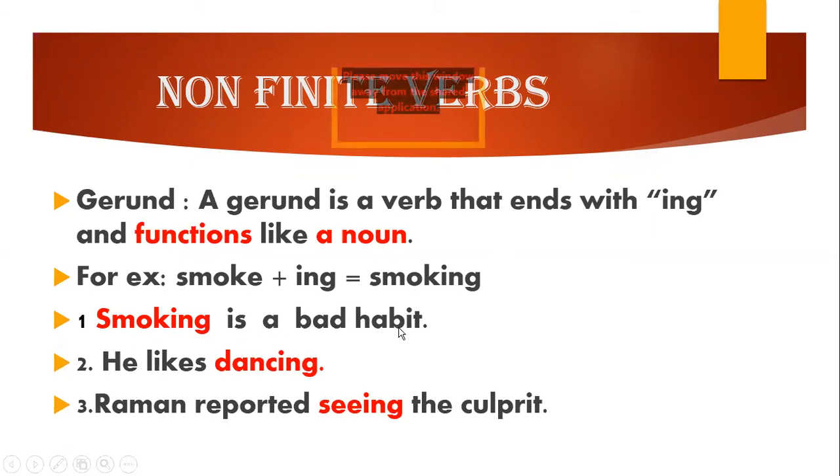Now let us have a look at examples. "Smoking is a bad habit." Here smoking is working as a noun, the subject of the verb is. "He likes dancing." Here again, dance is a verb ending with ing, and it is working as an object in the sentence, functioning as a noun. "Raman reported seeing the culprit." Again, seeing is a verb working as the object of the word reported.